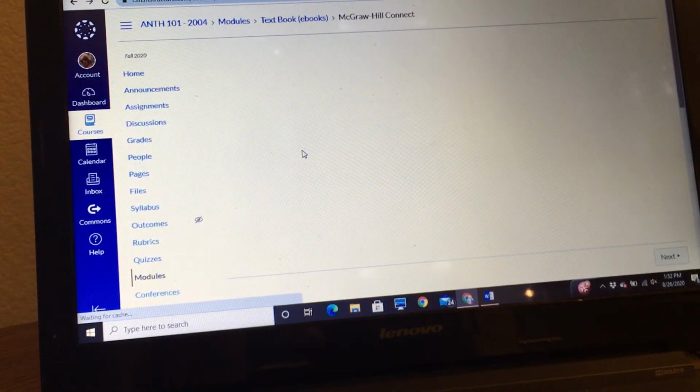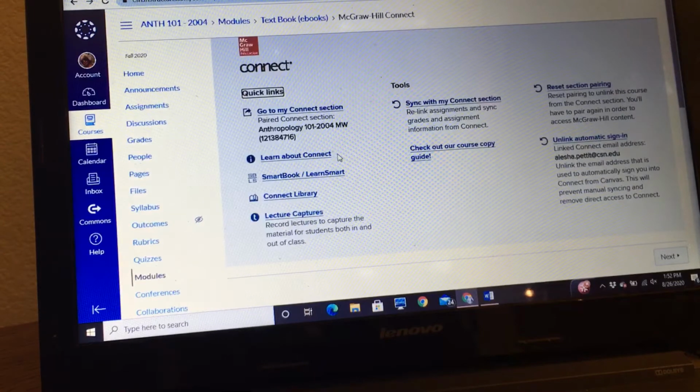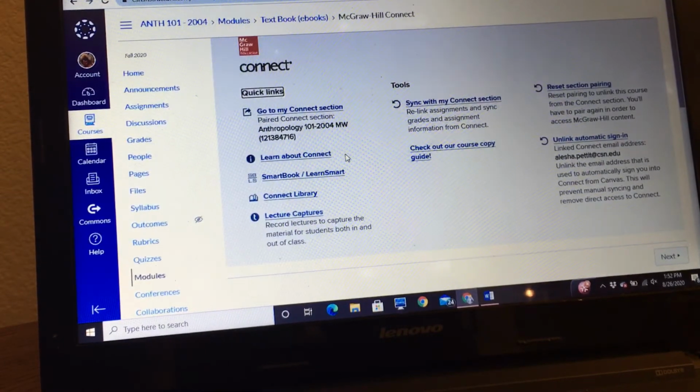It's going to take a second. My computer's also slow. So either at some point here or right after this, it will prompt you for the access code that, if you remember, is somewhere in the packaging or cover of your purchase of your textbooks. So this is us. Now your view of this whole thing might look the same, might look different. I'm not sure what the student view looks like, but either way, there's very likely a secondary thing you have to click on, and like I said, it'll prompt you either right here or right after this for the access code. So you'll click on this, and I've already loaded these up just for ease.